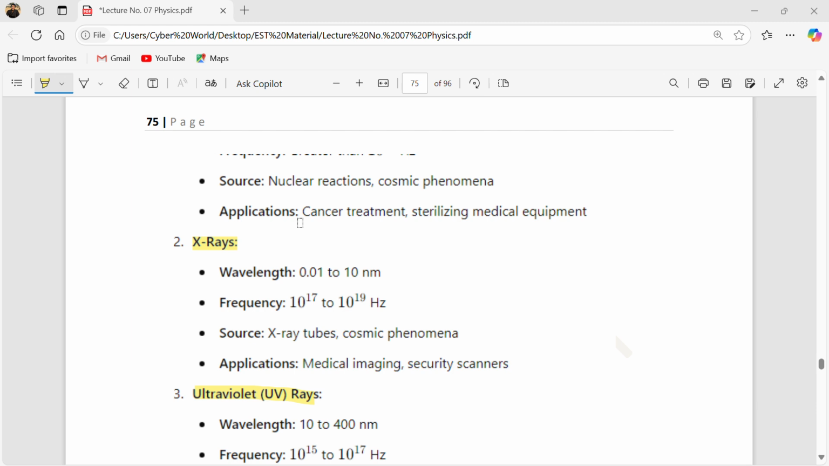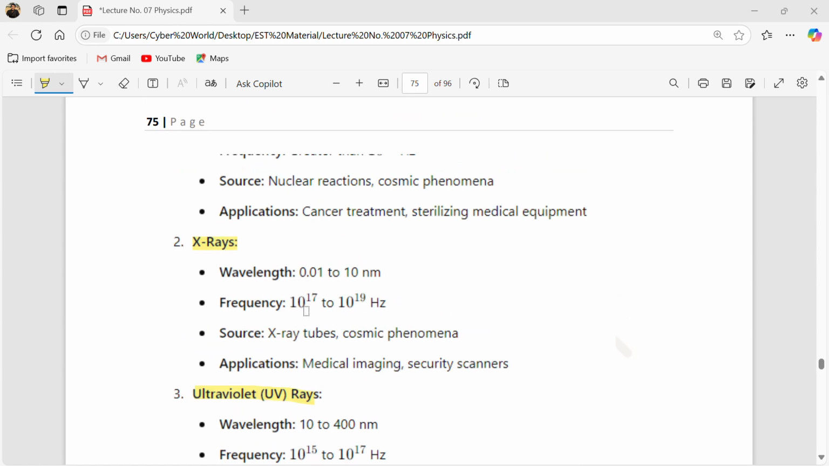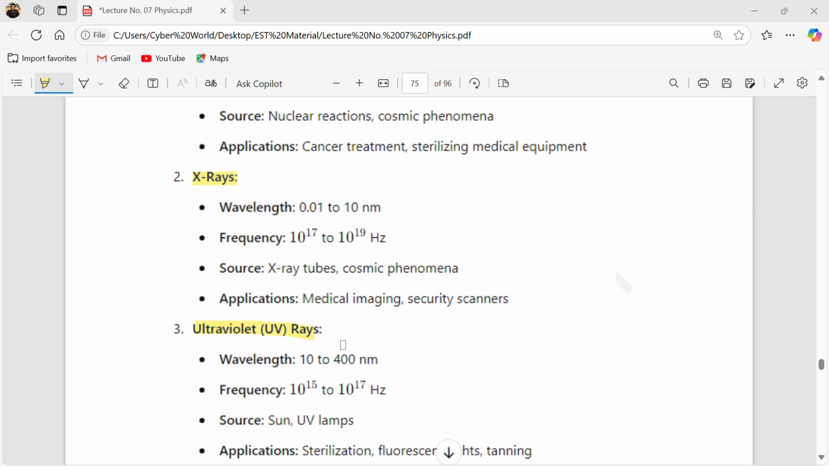The sources of X-rays are basically again nuclear reactions and cosmic phenomena, which you can see in stars and in space. The applications of X-rays are in medical imaging. You go to the hospital for X-rays for medical images, or security cameras can use them, because these are energetic waves. These can penetrate inside your body easily.